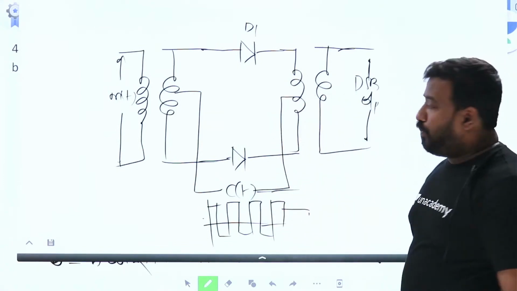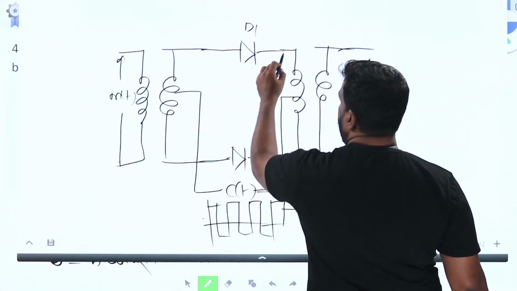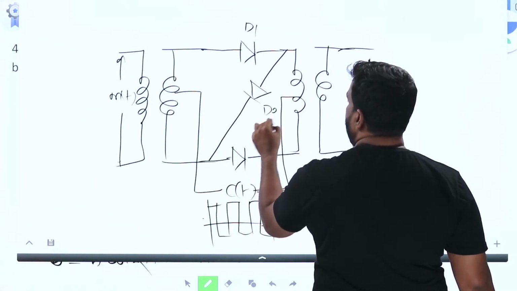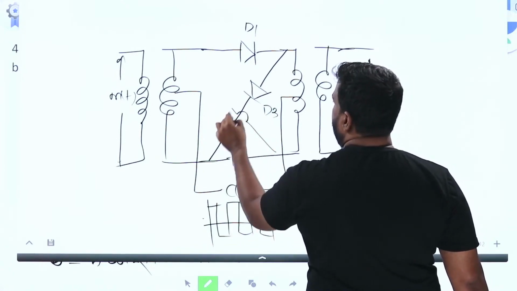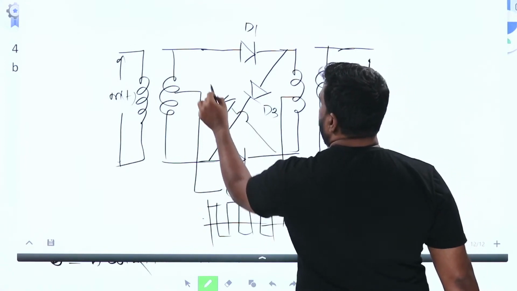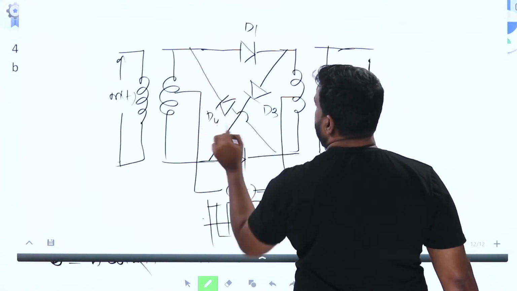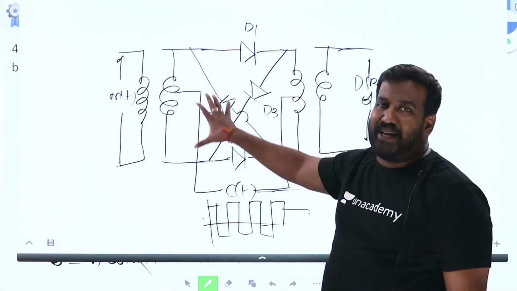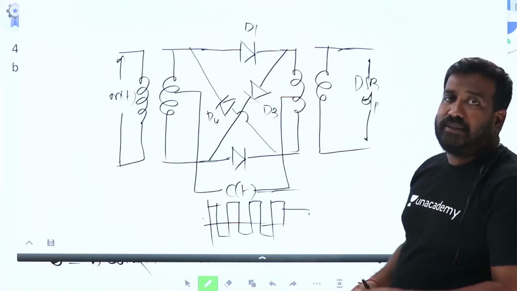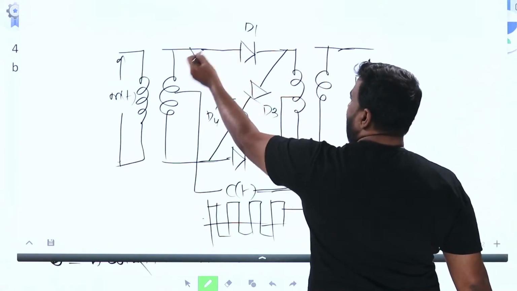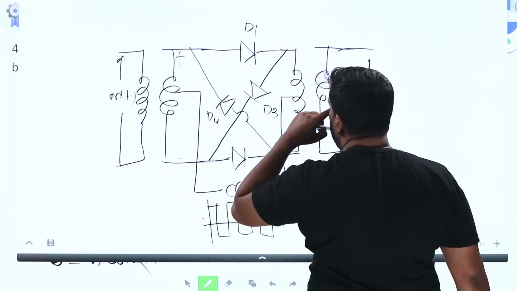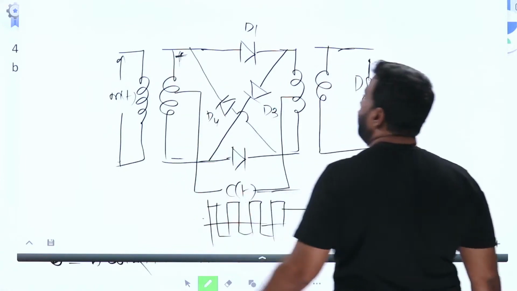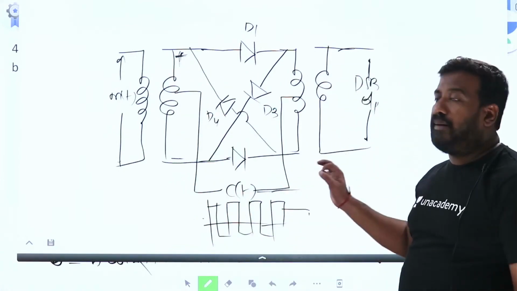Here you get DSB output. This is D3. And this is D4. The operation is very simple. For the positive cycle, you get plus and minus. Plus and minus means, sorry, plus and minus means here plus and here minus. For plus and minus over here, for plus and minus here,